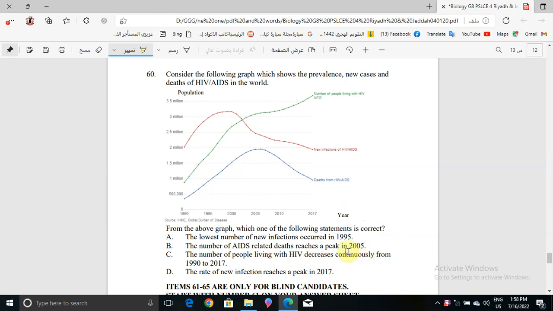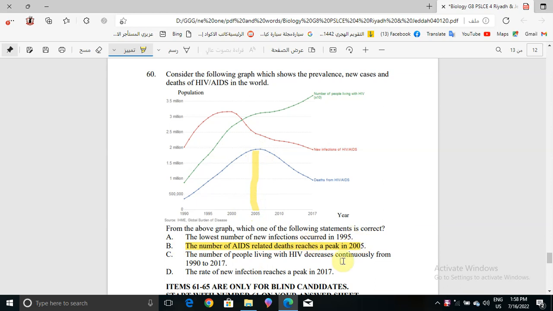The number of people living with HIV does not decrease continuously from 2000 until 2017. So the correct answer will be that the number of AIDS-related deaths reaches a peak in 2005. Yes, that means B is the correct answer for this question.